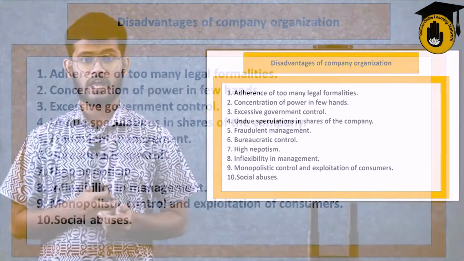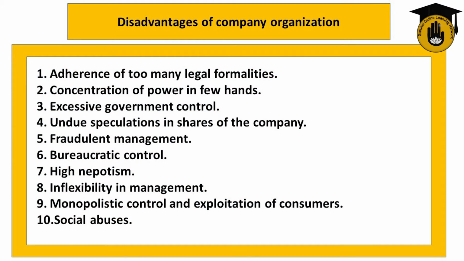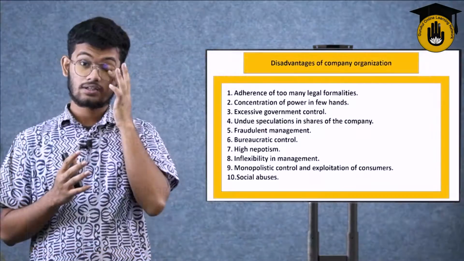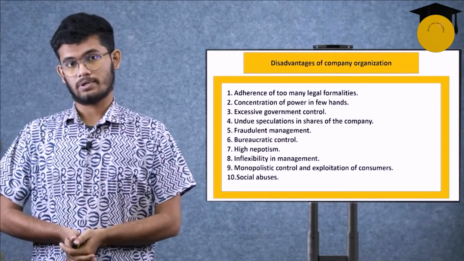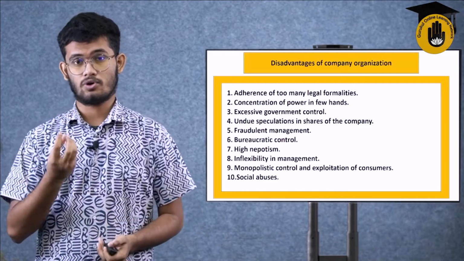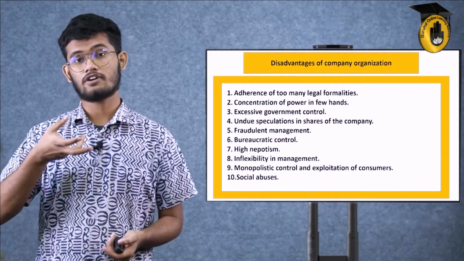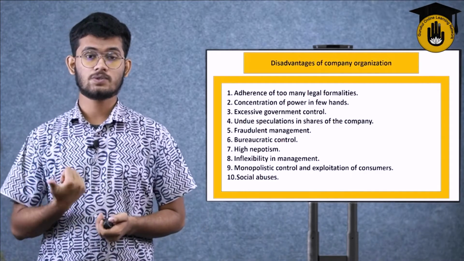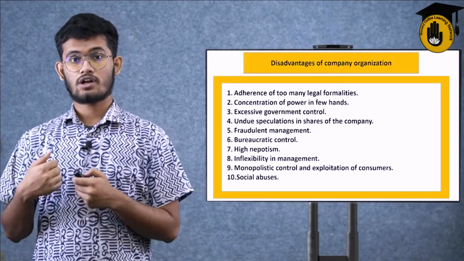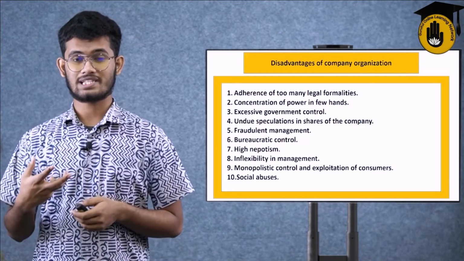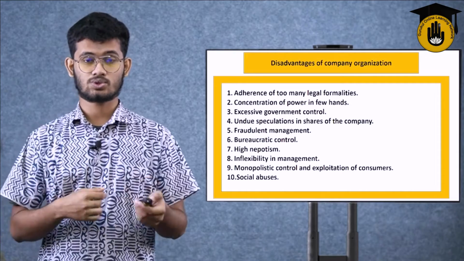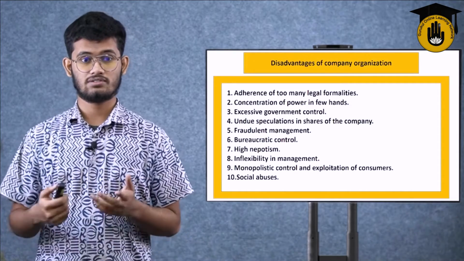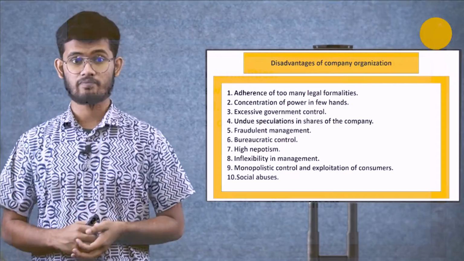Adherence to too many legal formalities. While establishing a company, unlike a sole proprietorship or a partnership business, which is a very small business organization, the company form requires a huge amount of governmental pressure, regulations, rules, legal formalities, legal documentation, and legal papers. So that's adherence to too many legal formalities.